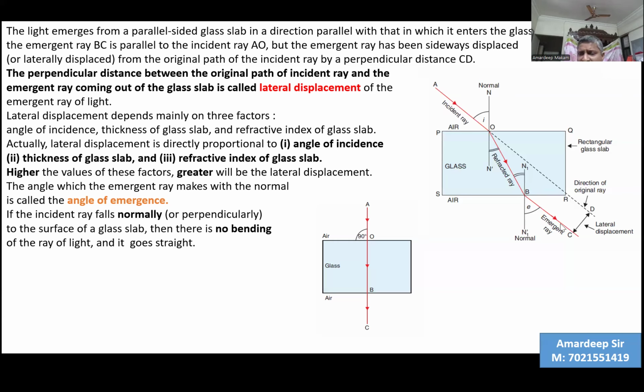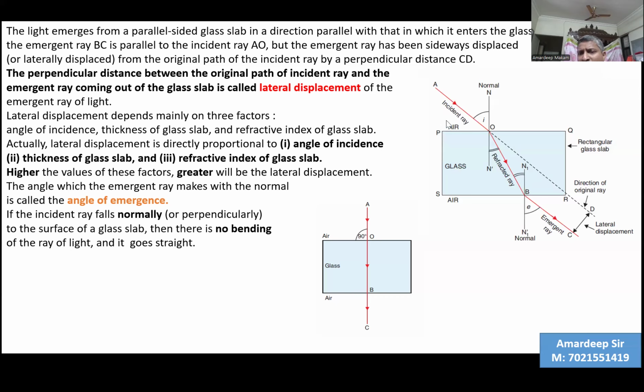Now, this emergent ray, we can extend it. At the same time, this AO, the incident ray, if you extend it from O onwards, we can extend it by showing the dotted line. We find that OD and BC are parallel to each other. They'll never meet because they are parallel to each other. So actually, if there was no refraction, then incident ray AO should go unbent, and it should have traveled this path of AD.